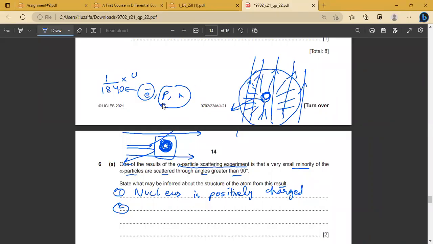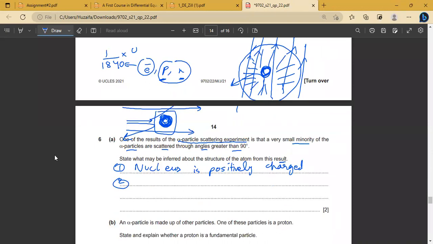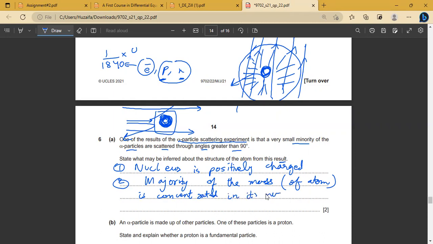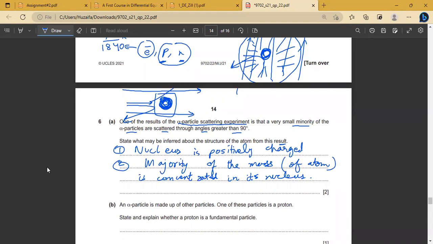Okay, so the mass of the atom is due to the proton and neutron. And this proton and neutron exist within this atom. So we can say that the majority of the mass of an atom is concentrated in its center, in its nucleus, and the nucleus is present within the center of the atom.